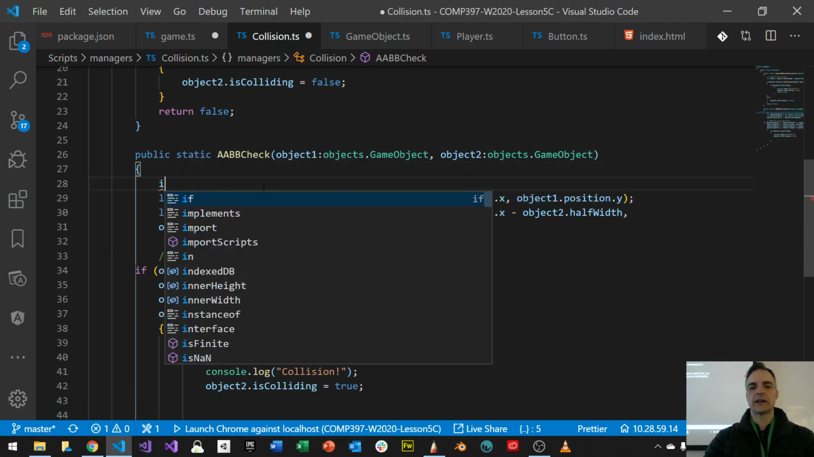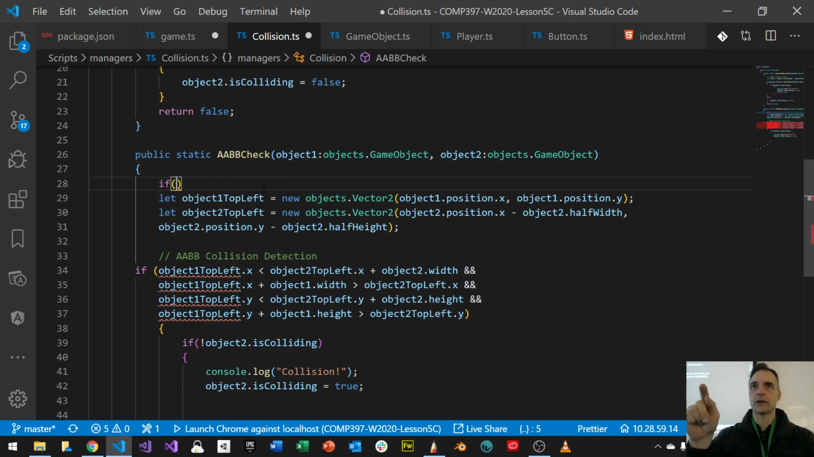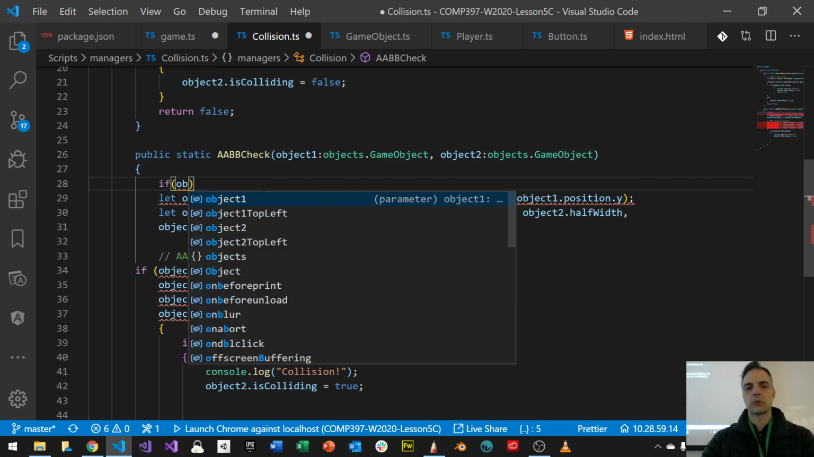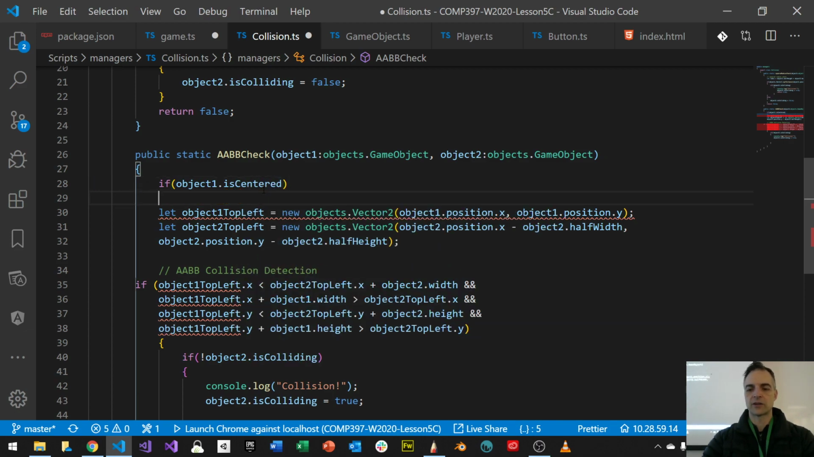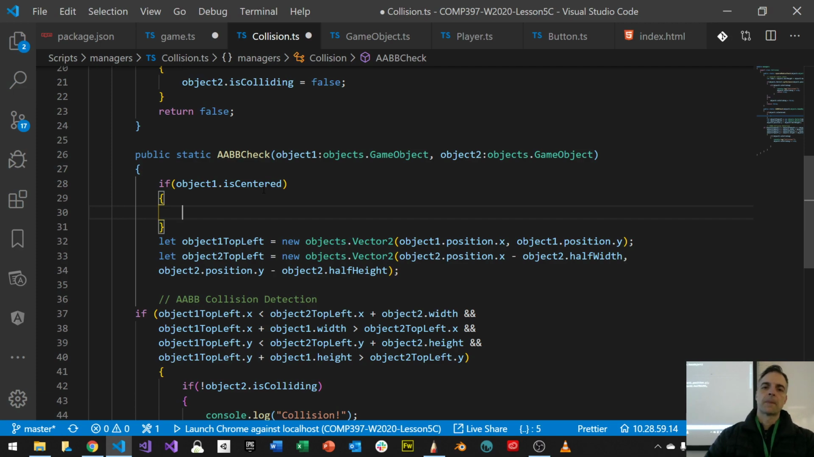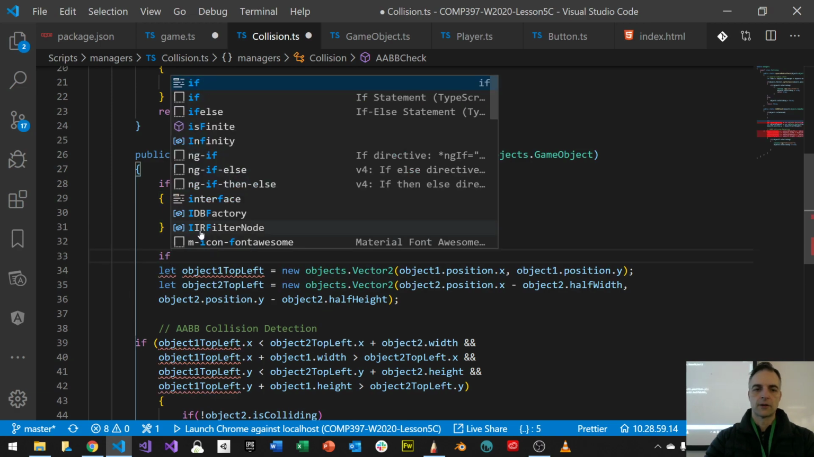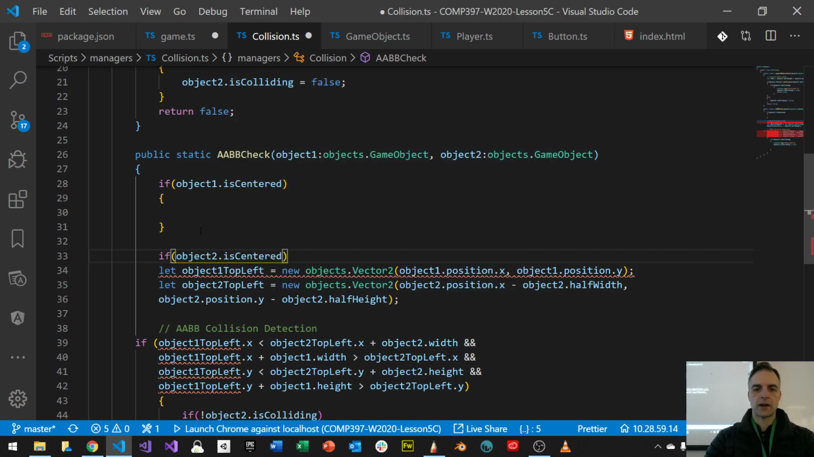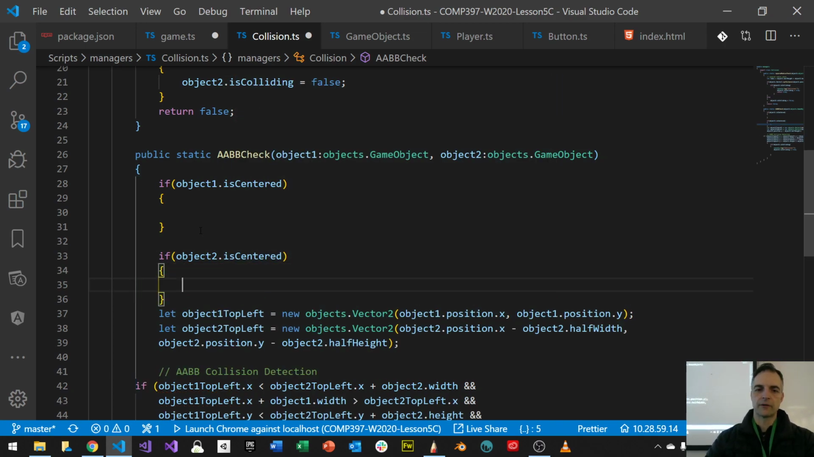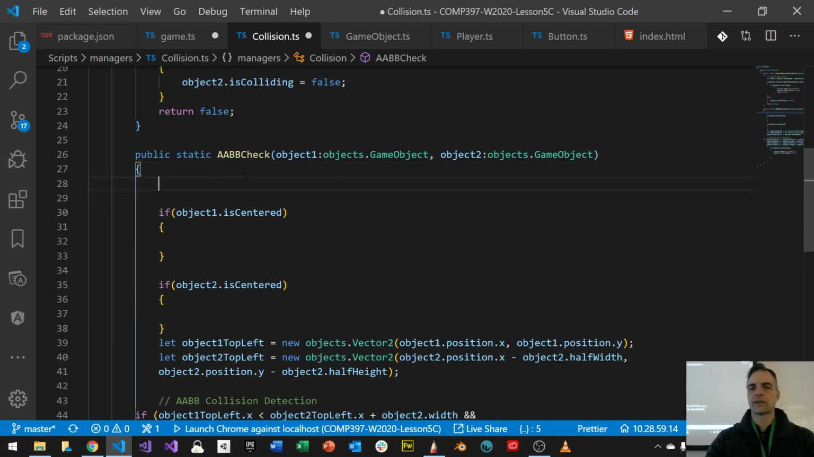I'm going to say this. We have to do it twice, one for object 1 and one for object 2, and each of them could be centered or not centered. So if object 1 dot is centered is true, then I got to do something. And if object 2 is centered, then I also got to do something else. If one of those things happens, then I want to set my offset a little differently. That means I need some kind of offset.